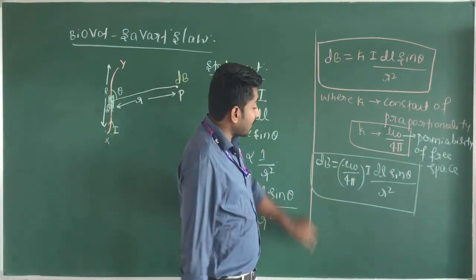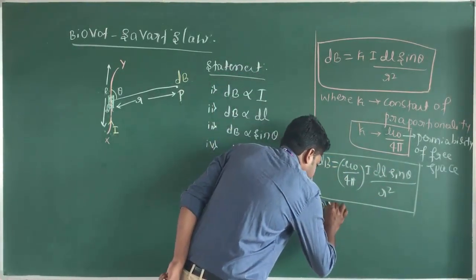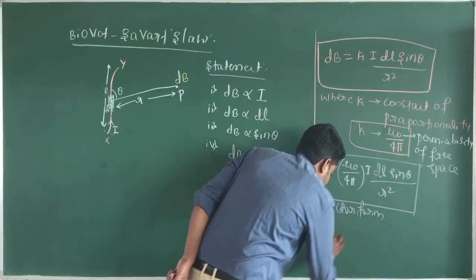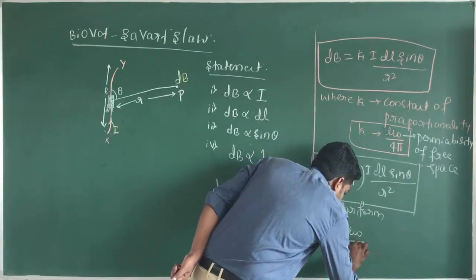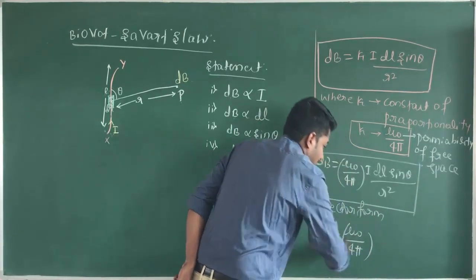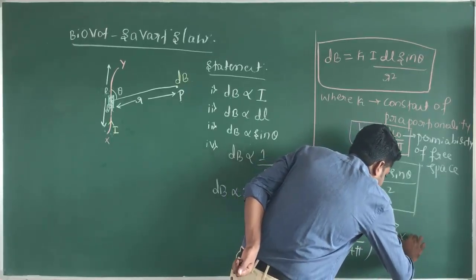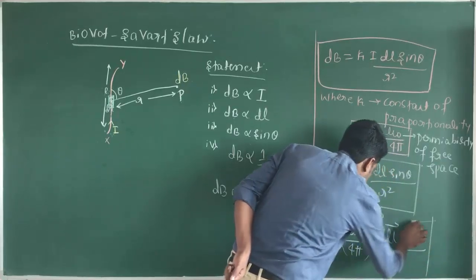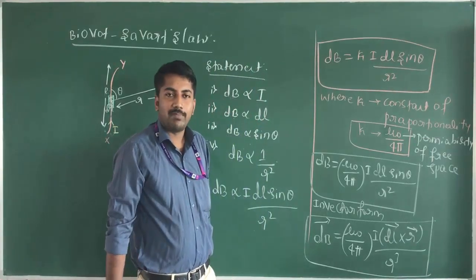The vector form of this equation is as follows. dB vector is equal to mu naught divided by 4 pi I into vector dl cross vector r divided by r cube, which is the expression for the vector form of the Biot-Savart's law.